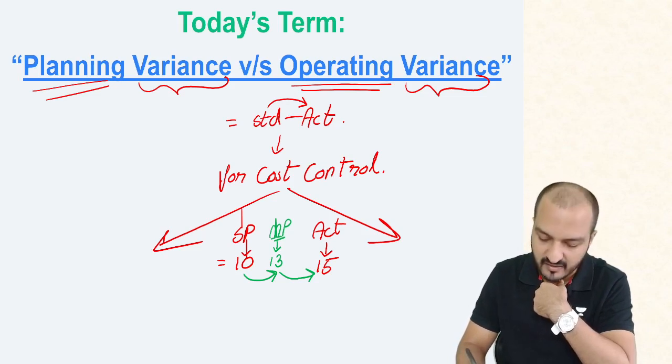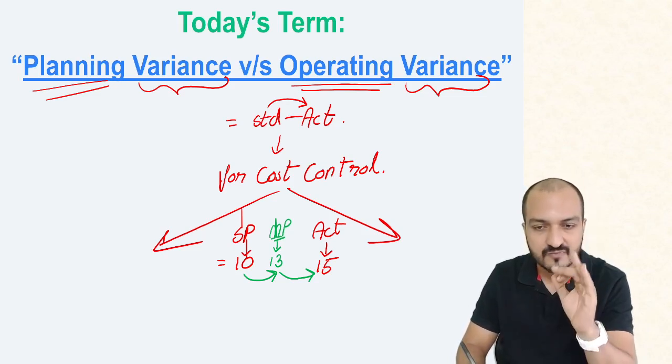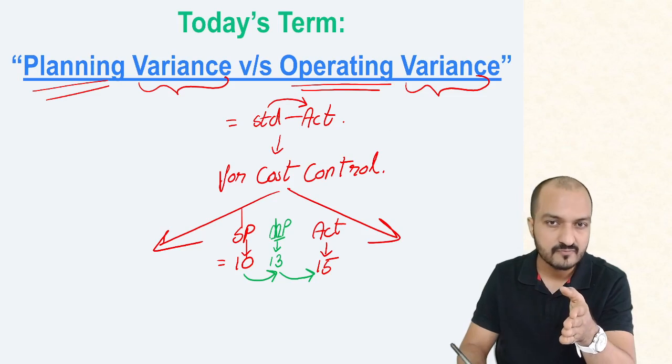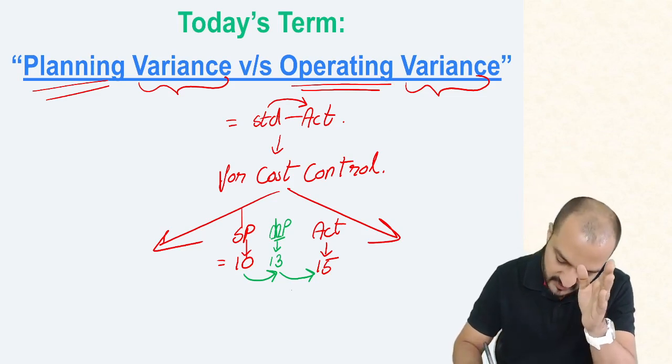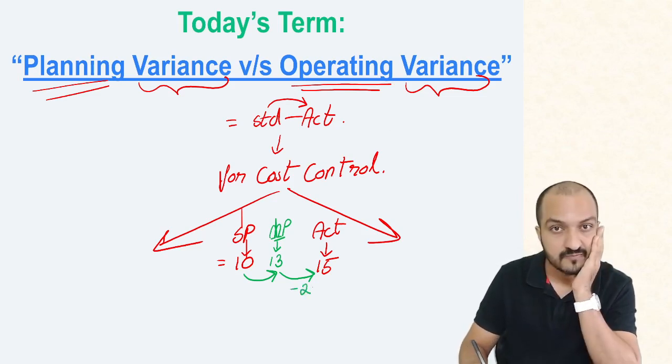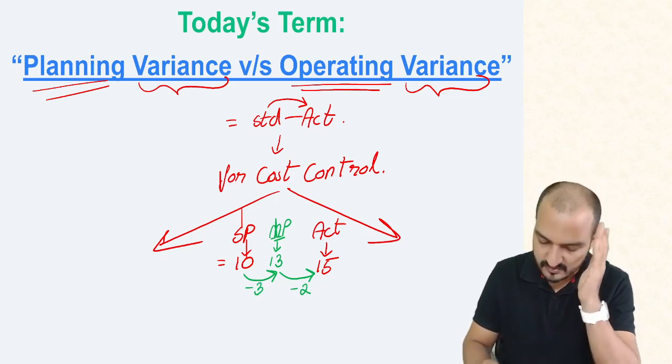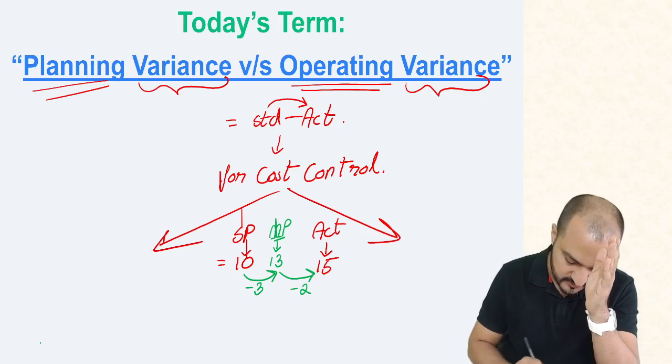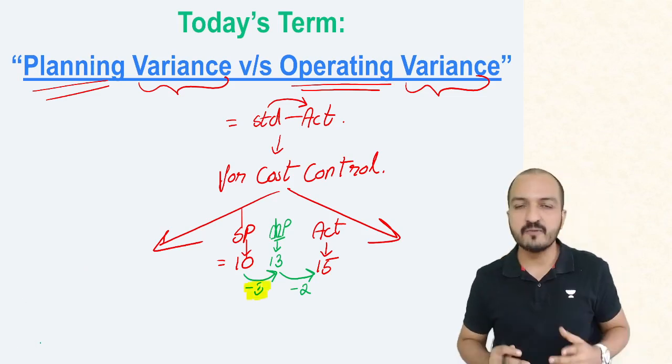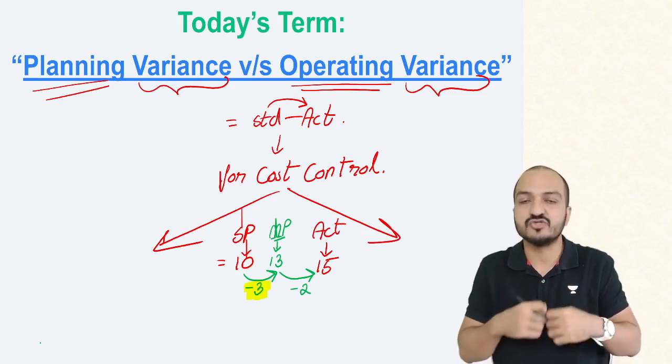If the market price was 13 but you paid 15, your mistake is only that you paid an extra 2 rupees. The remaining 3 rupees extra paid is not your mistake. Whose mistake is that 3 rupees extra paid? It is not anybody's mistake.